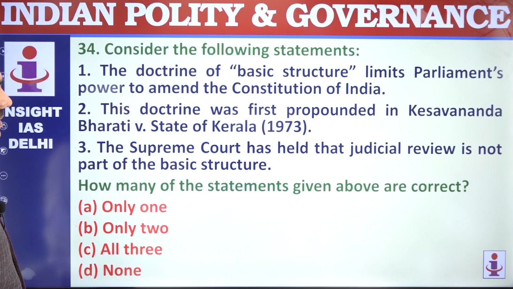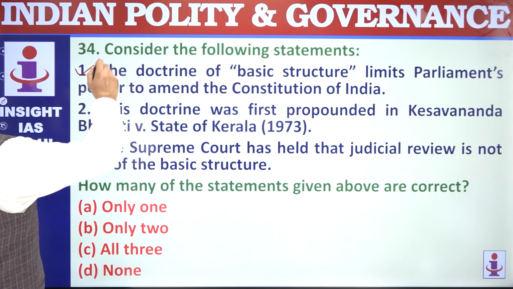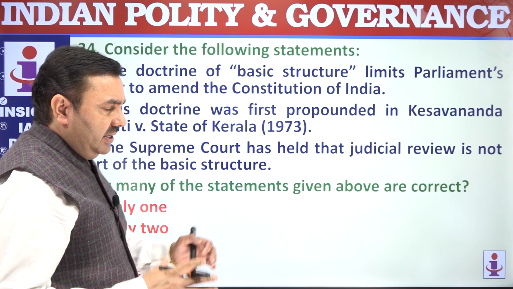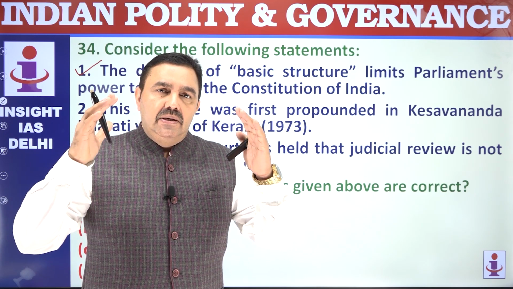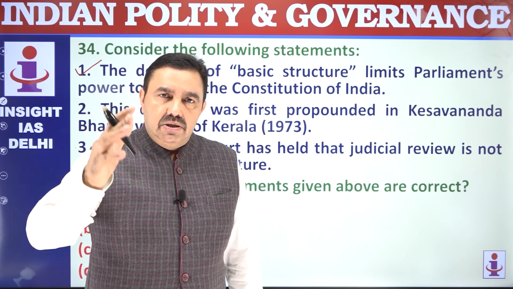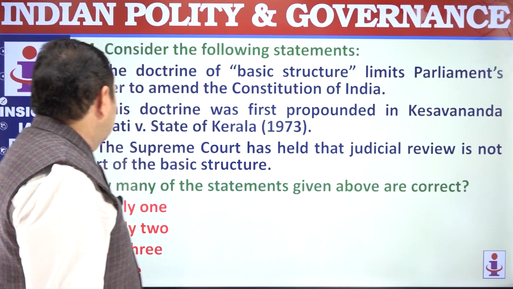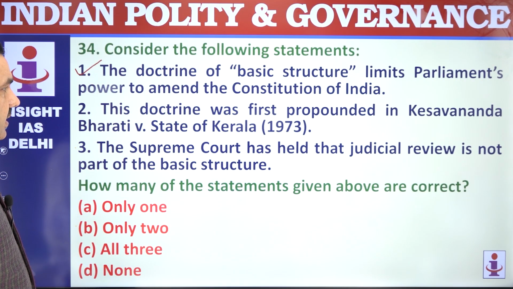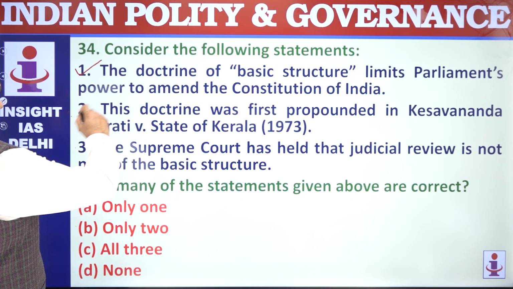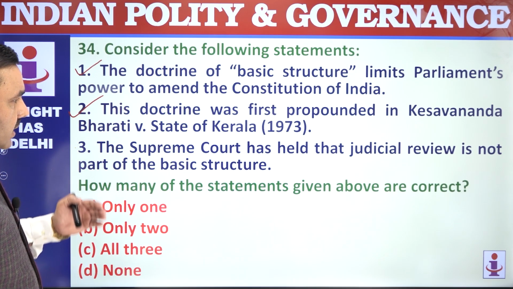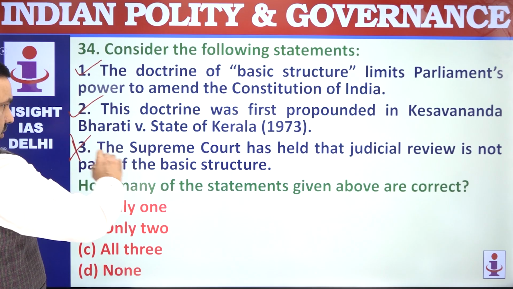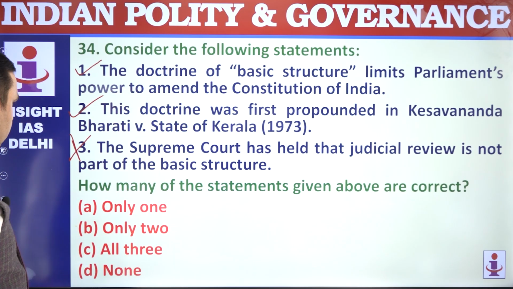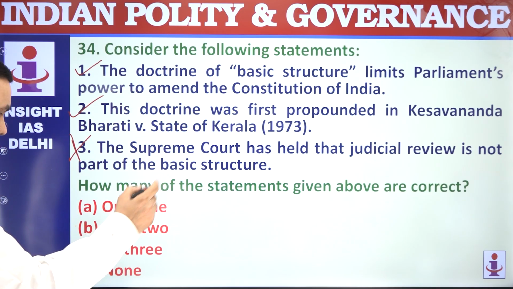34. The doctrine of basic structure limits parliamentary power. The Supreme Court said that Parliament can amend the Constitution, any part of the Constitution, but Parliament cannot destroy the basic structure of the Constitution. This doctrine was first propounded in Keshavananda Bharati versus State of Kerala. That's correct. The Supreme Court has held that judicial review is a part of basic structure. So it's wrong here. It's a part of basic structure. 1 and 2 are correct, only 2.